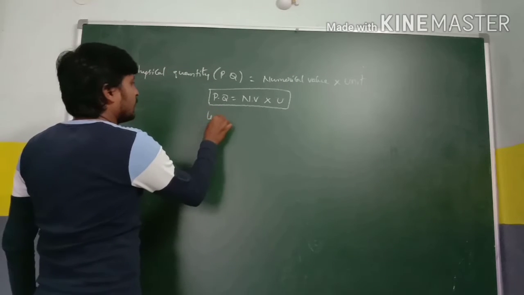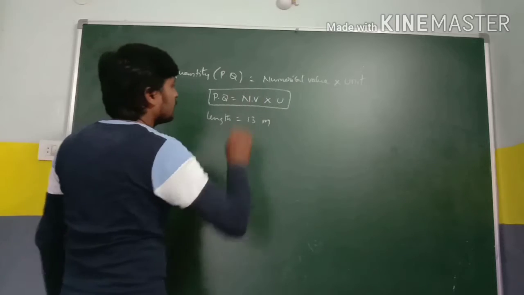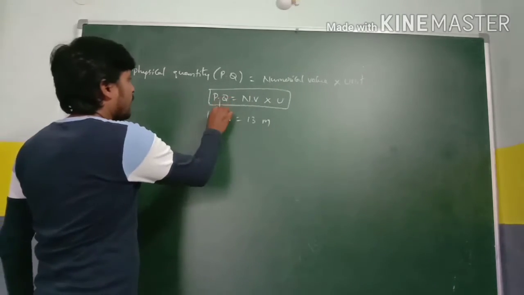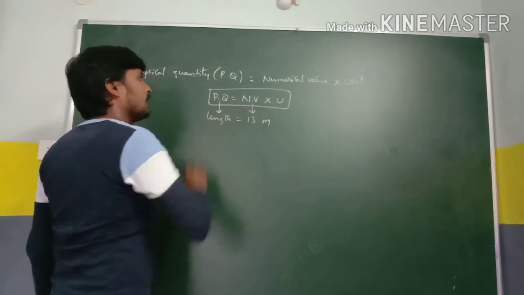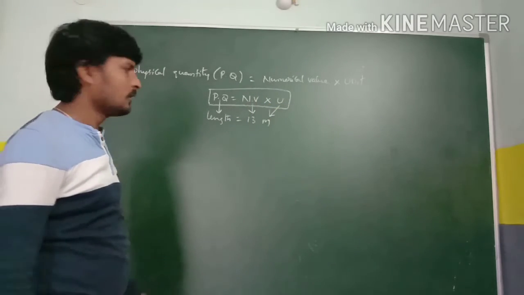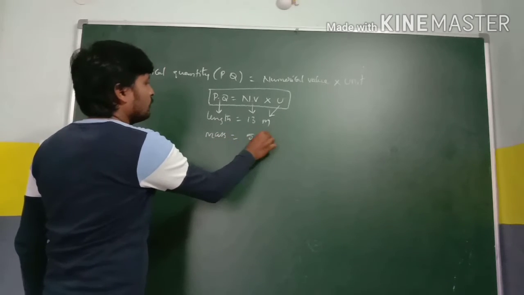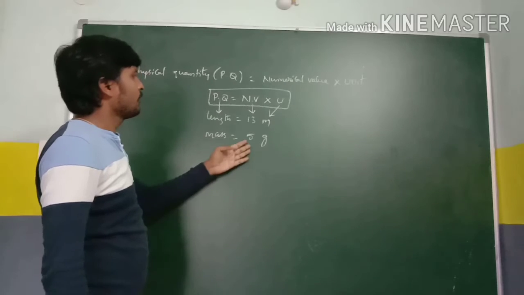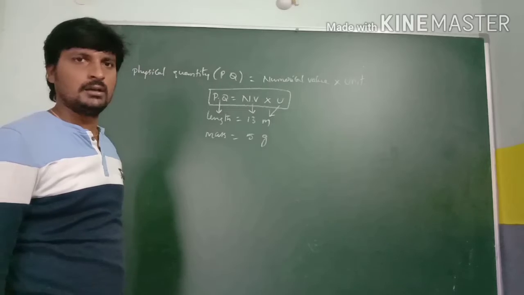Let's say length is equal to 13 meters. Here length is the physical quantity, numerical value is 13, and unit is the meter. Can you give any examples? Mass is equal to 5 grams. Mass comes under physical quantity, 5 is the numerical value, and gram is the unit.